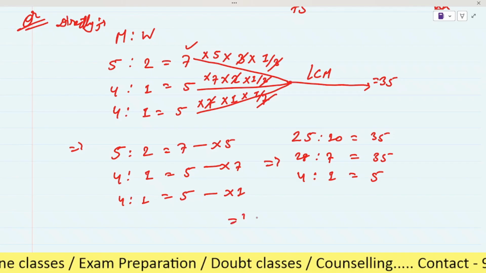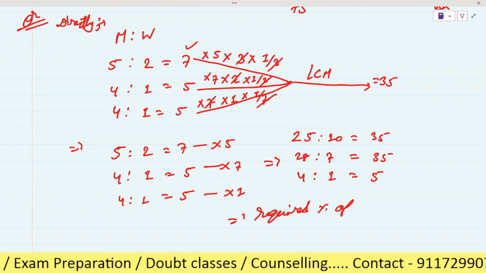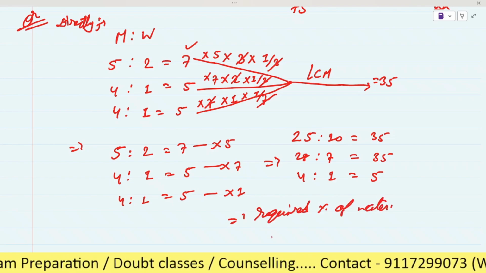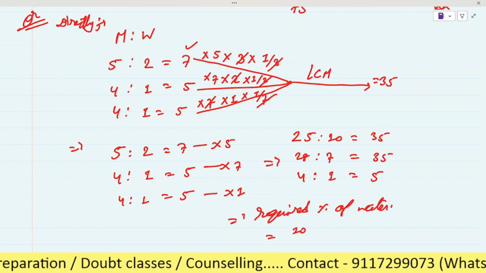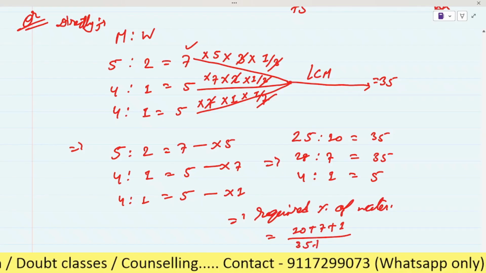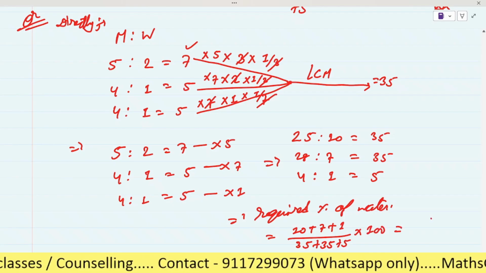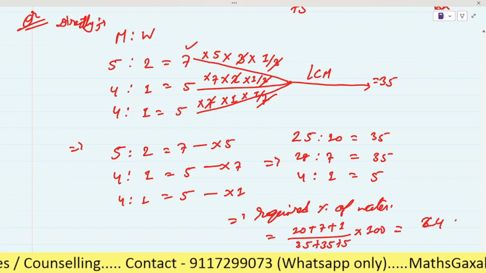So the required percentage of water in the mixture will be 10 plus 7 plus 1 divided by 35 plus 35 plus 5 into 100. When you solve it, you will get 24% as the answer.